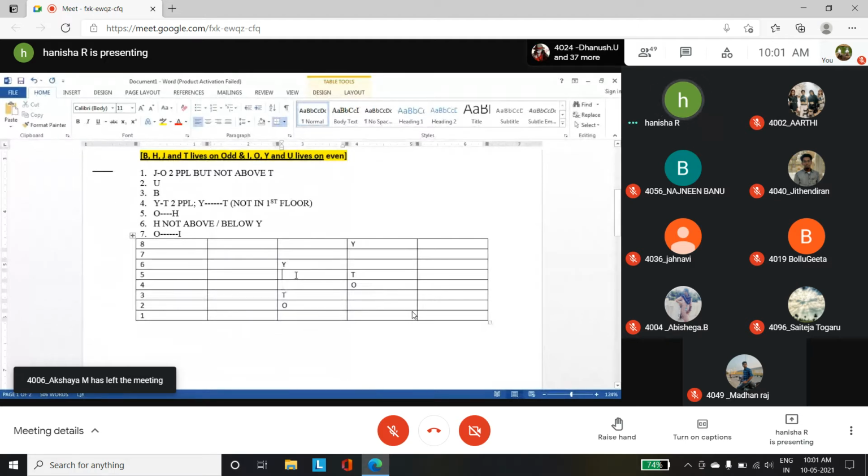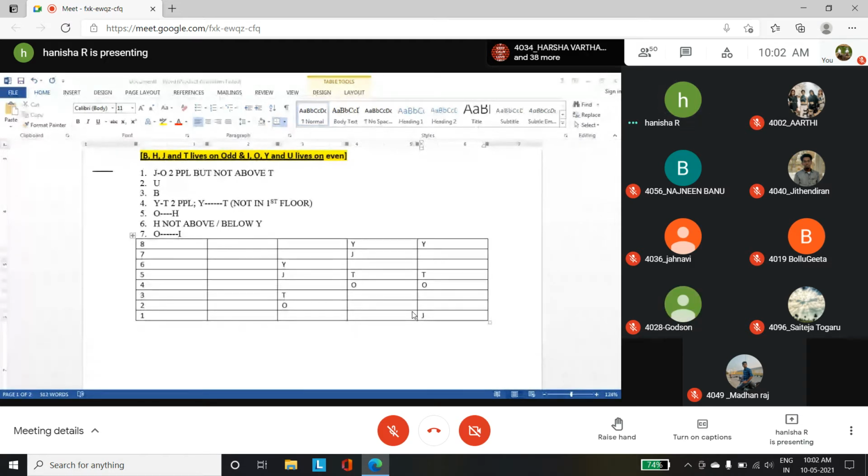You look, J lives on odd, it is on odd. Now here O, 2 people, you can have J over the 7th floor as well as J over the 1st floor. So I am taking this again. J, you have 2 possibilities, so I can have either J over here or J over here. These are my 3 cases now. One of the cases has been eliminated right away. So by eliminating one by one, we are having 3 possible cases now. I'll just strike it out.